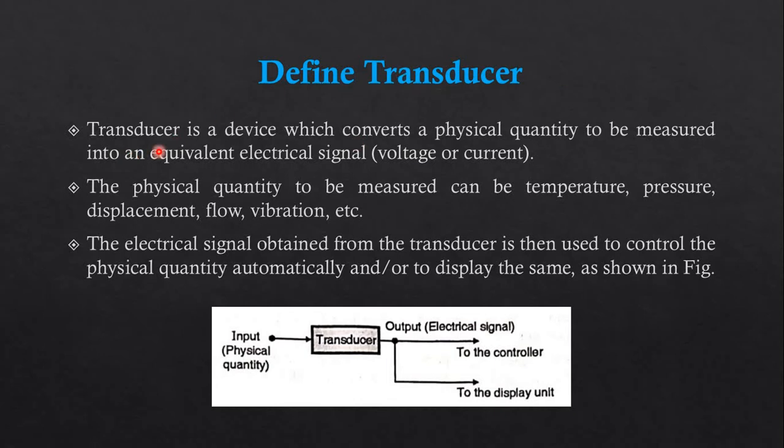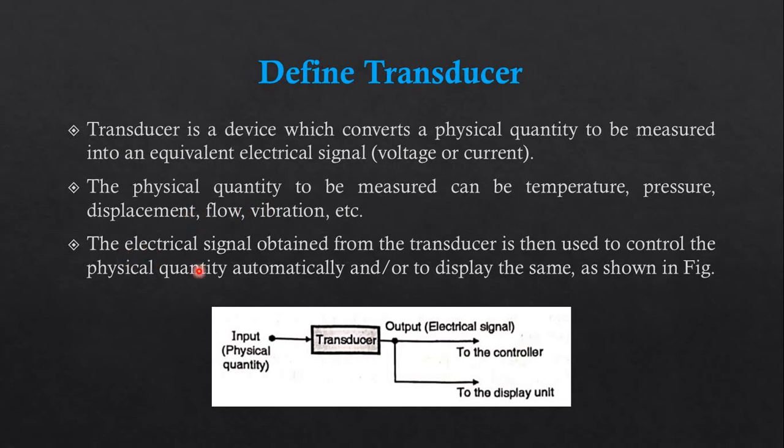It is the device which converts a physical quantity like temperature, force, pressure, level, flow, etc. into the equivalent electrical signal, either voltage or current. The physical quantity to be measured can be temperature, pressure, displacement, flow, vibration, etc. That is the physical quantity that we need to convert into the electrical signal.